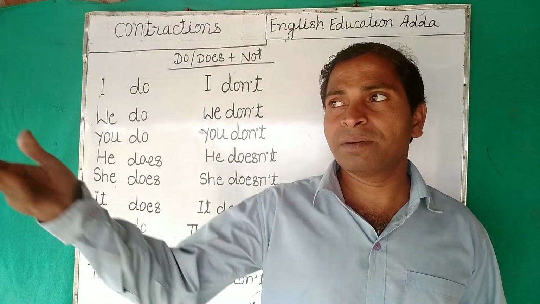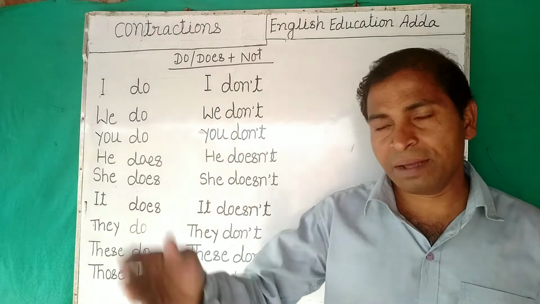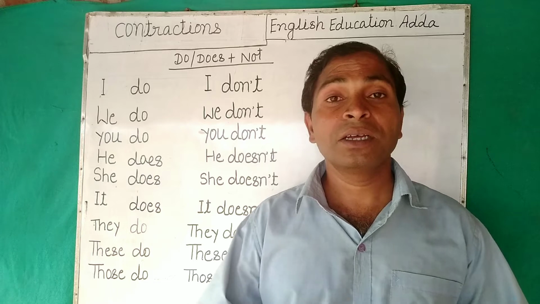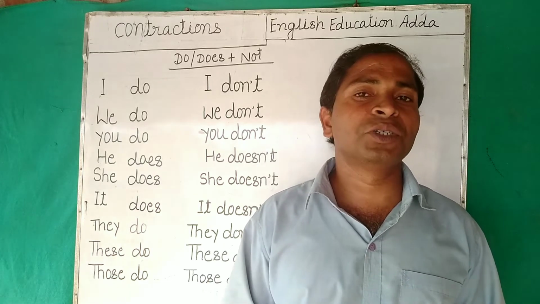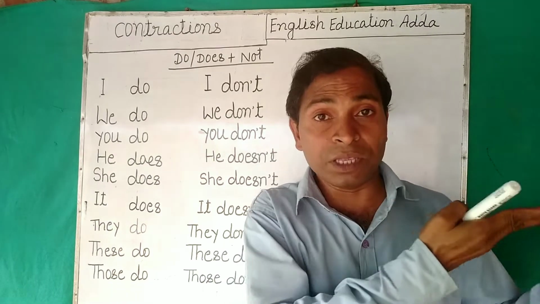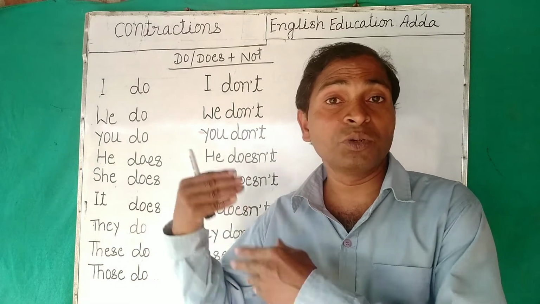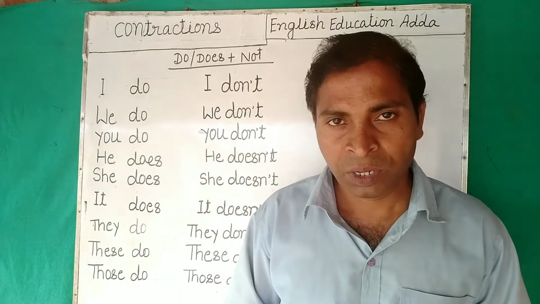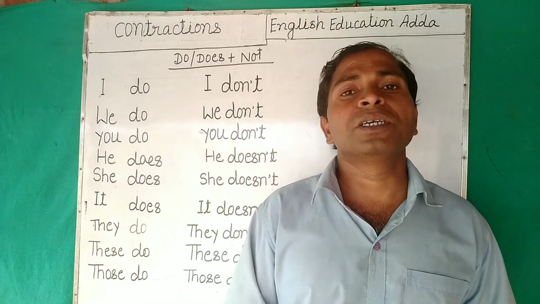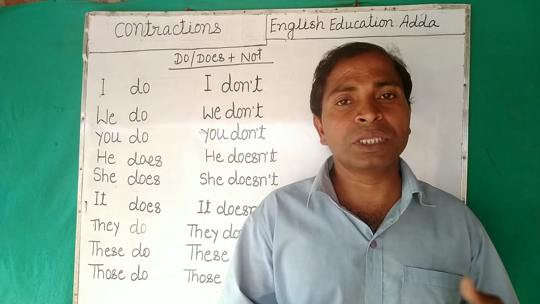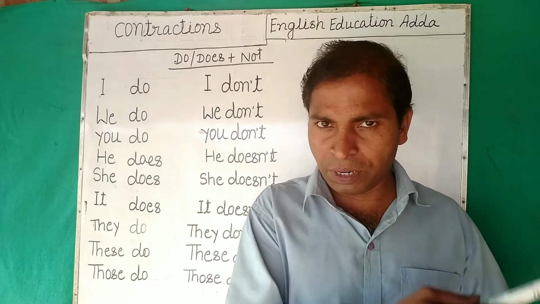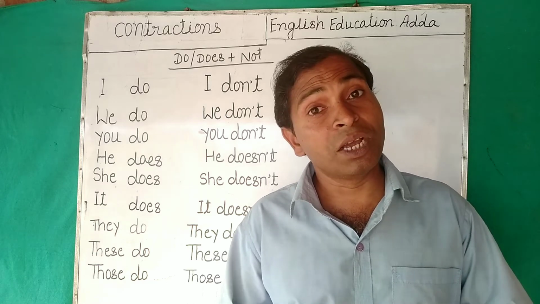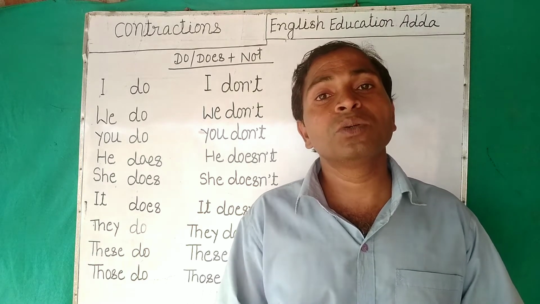They means there are many persons there, right? So they do, they don't. Right? So they do their work, they don't do their work. So in 6 forms at a time: they do their work, they don't do their work, do they do their work, do they not do their work, when do they do their work, when do they not do their work.